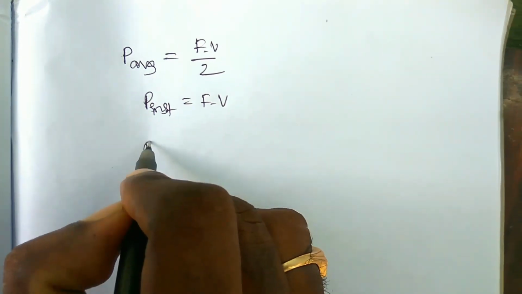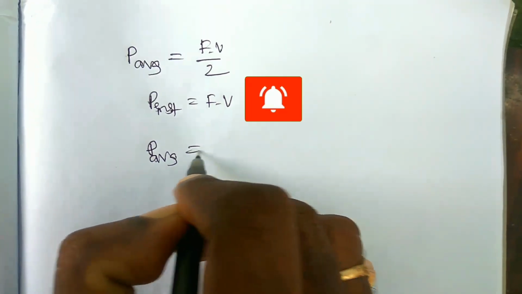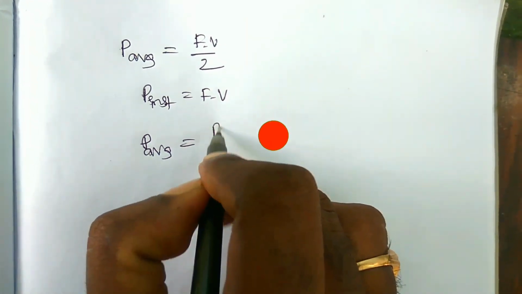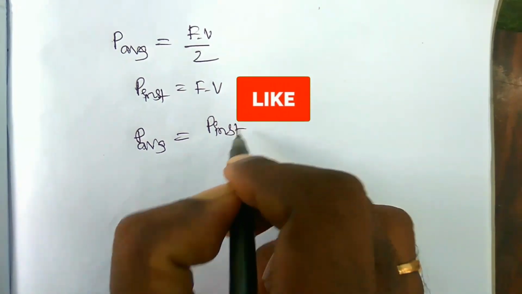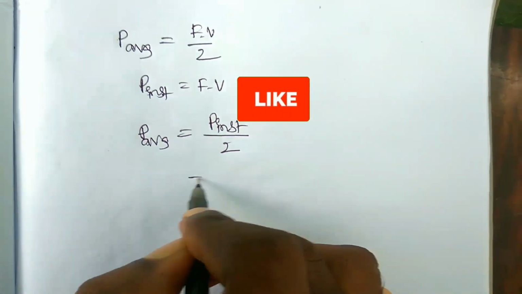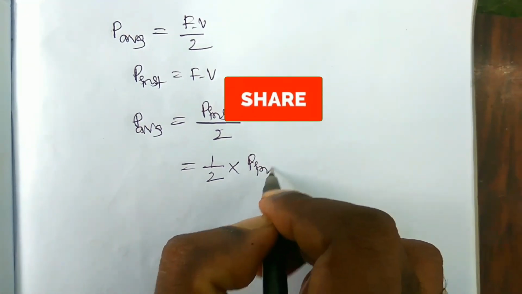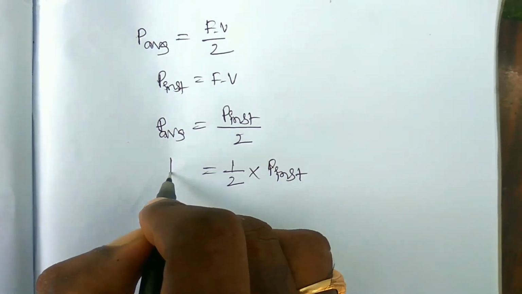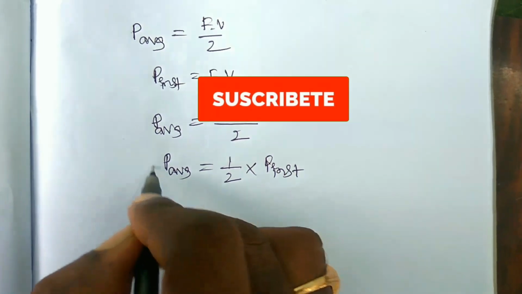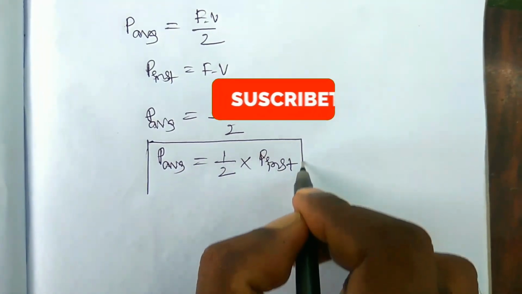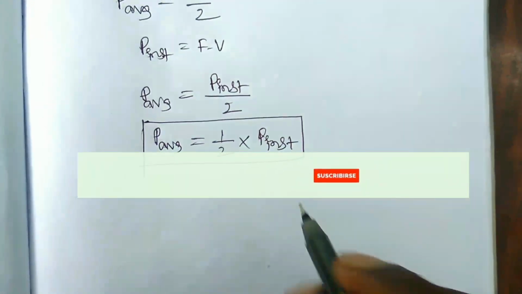So therefore average power is equal to instantaneous power by 2, or 1 by 2 into instantaneous power. So this is the relationship between the average power and the instantaneous power of a body.